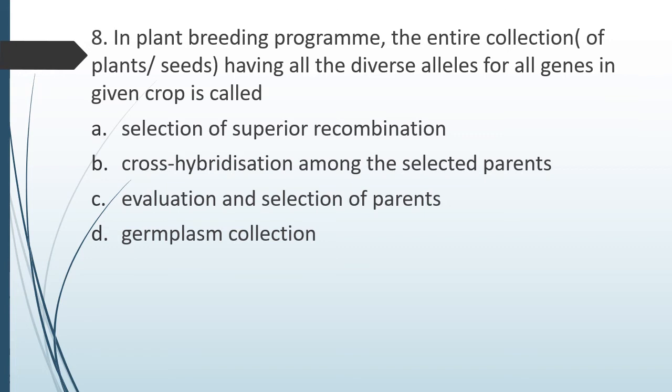Selection of superior combination, cross hybridization among the selected plants, evaluation and selection of parents, or germ plasma collection. So the correct answer is option D. This is known as germ plasma collection.